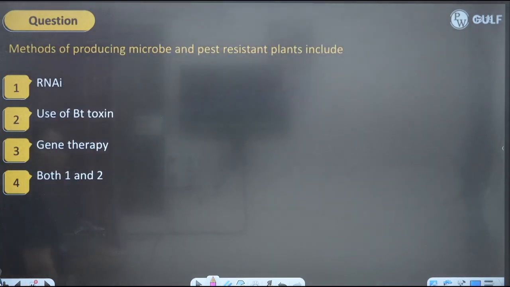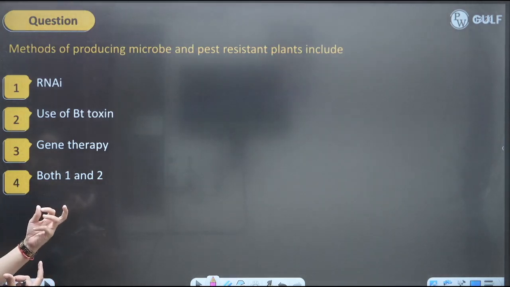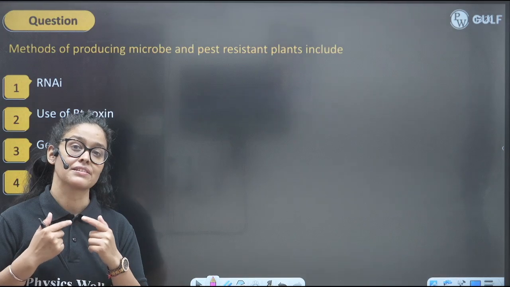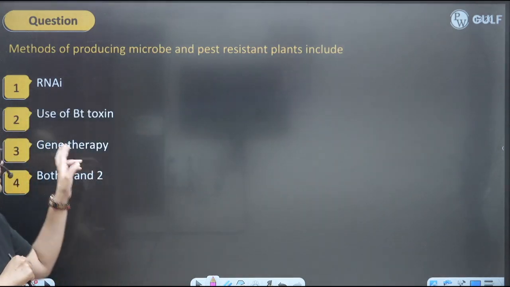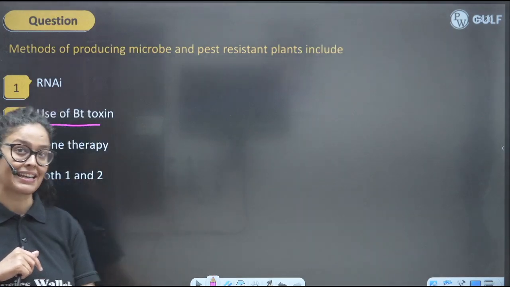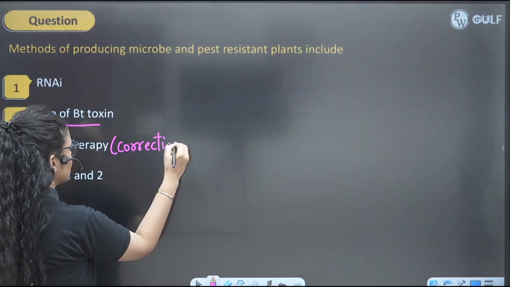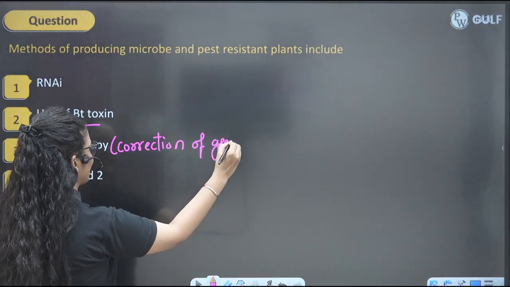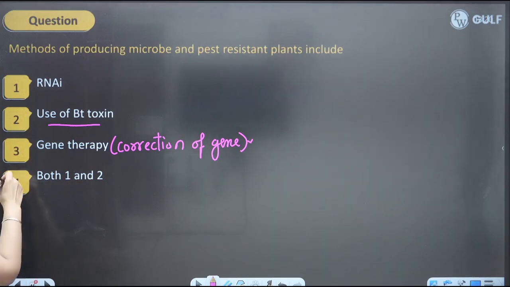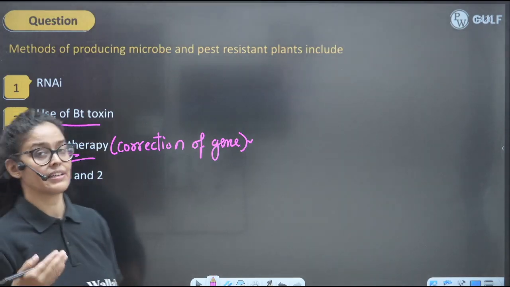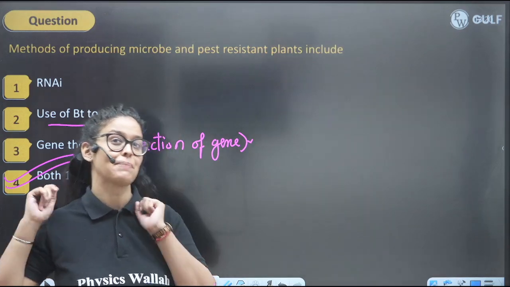Methods of producing microbe and pest resistant plants include? Tell me. Producing microbe and pest resistant plants by using RNA interference. Yes, that's true. So we make the tobacco plant nematode resistant, right? And when we talk about Bt toxin, we make plants pest resistant. And gene therapy is for the correction of mutation, right? If you want to correct a gene, we go for gene therapy. So it has nothing to do with pest resistance. So the correct answer will be both 1 and 2: these techniques are involved in producing nematode resistant and pest resistant plants, right?